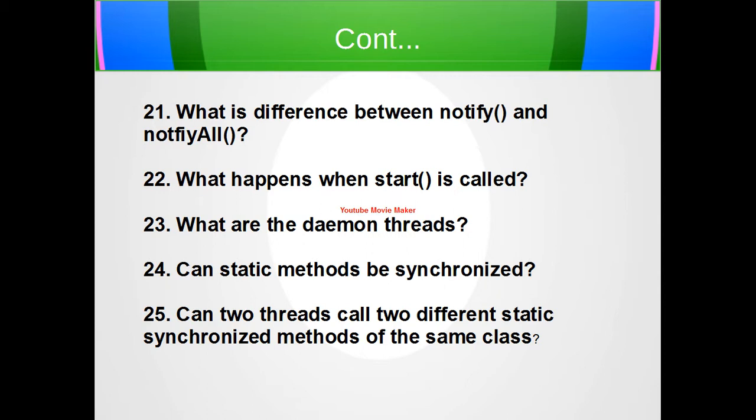When all user threads complete their execution, the JVM exits the main application, whatever may be the state of the daemon thread, and the JVM does not wait for the daemon threads to complete their execution if all user threads have completed their execution. So basically, it is a low priority thread.